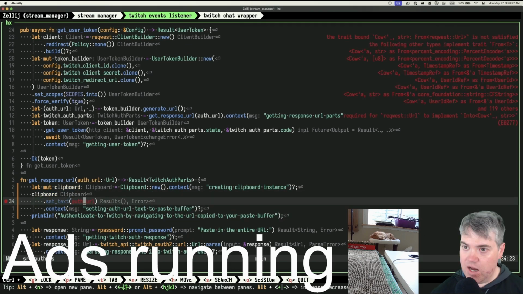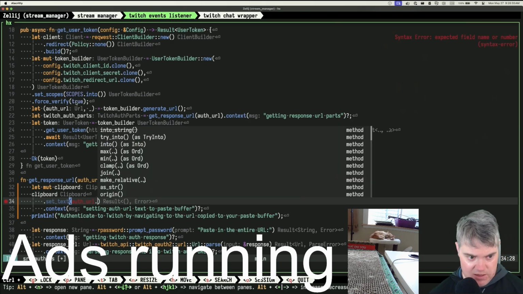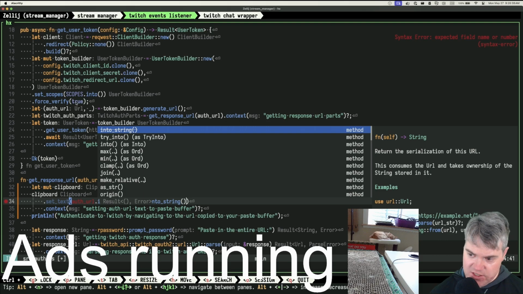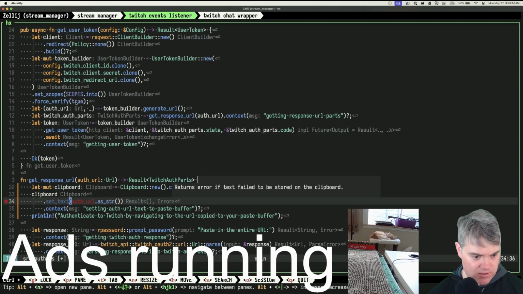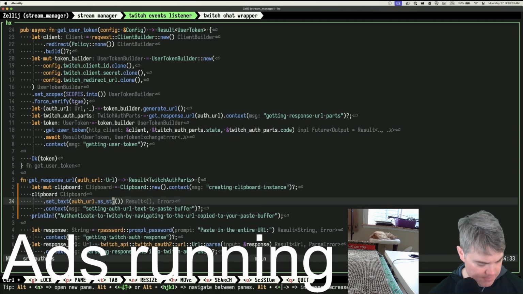Okay, so that's good. The URL needs to be turned into a Cow string. So then into string, return the serialization of this URL. This consumes the URL and takes ownership of the string. Okay, so as str, probably this is better. And that does not return a result. Okay, that's good. You're happy. Okay, let's try this out.